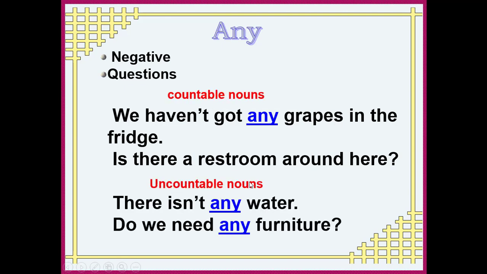Uncountable nouns, for example, there isn't any water. Also, again, it's negative. Do we need any furniture? Question. So my dear, again, we use any with the negative and the question as in this example. There isn't any water. Do you need any furniture? Well done.